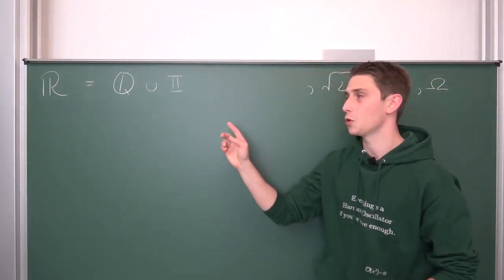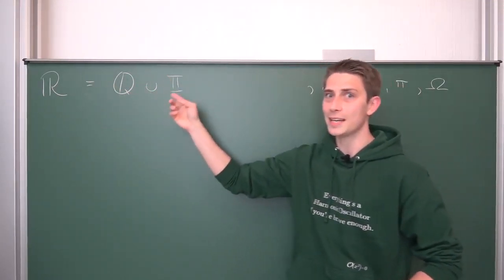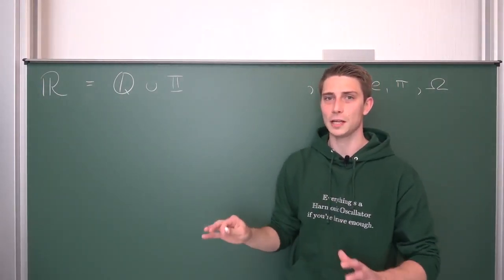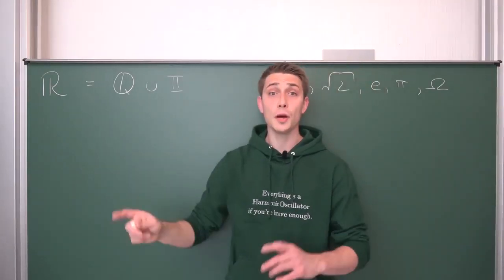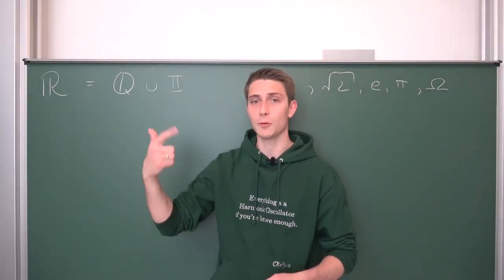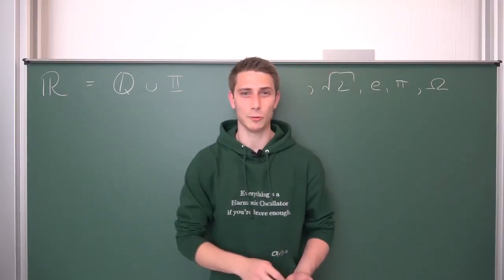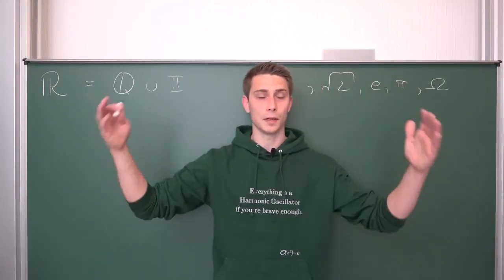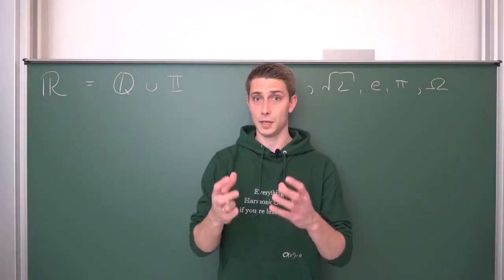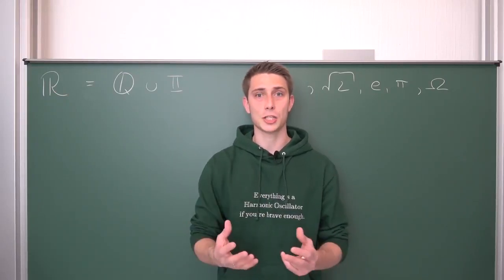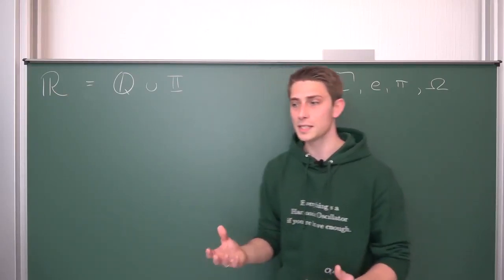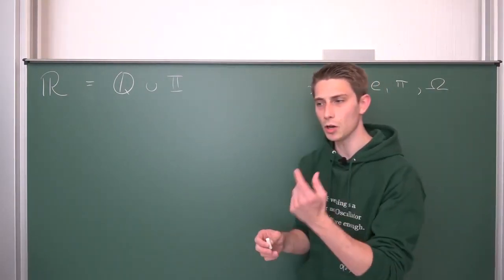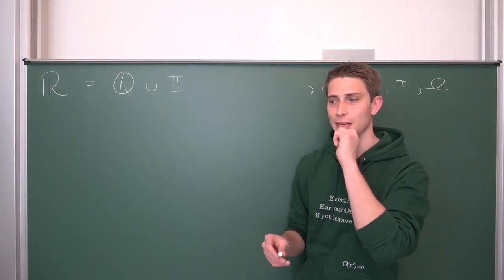There are infinitely many of those, but there are way fewer rational numbers than there are real numbers. Not going to go into detail about this, just take it as given. Q, N, and Z are countable. You can count them basically. Reals are uncountable. You can't count them anymore. I mean, where do you even want to start? For example, a nice example, basically the main question where analysis stems from: what is the lowest positive number? What is the smallest possible positive number? Does this even make any sense?